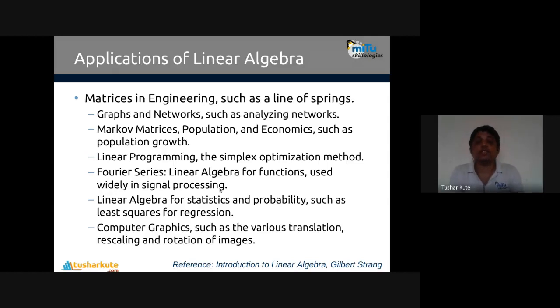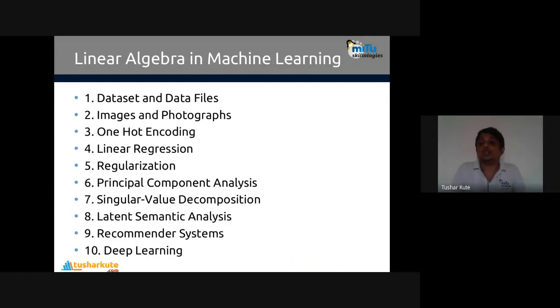And what are the special algorithms where linear algebra is used? Now, the first is data sets and data files. Every data set can contain the data in numbers, arrays, and you have to do some analytical operation on that before using it in machine learning.